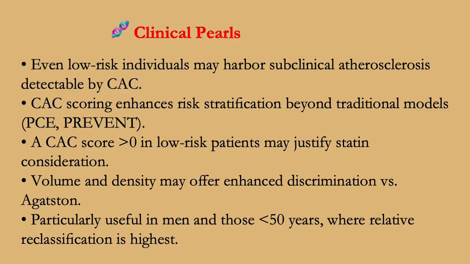Clinical pearls. Even low-risk individuals may harbor subclinical atherosclerosis detectable by coronary artery calcium. Coronary artery calcium scoring enhances risk stratification beyond traditional models like the pooled cohort equation and PREVENT. A coronary artery calcium score greater than 0 in low-risk patients may justify statin therapy. Volume and density may offer enhanced discrimination versus the Agatston score, particularly useful in men and those below the age of 50 where relative reclassification is highest.